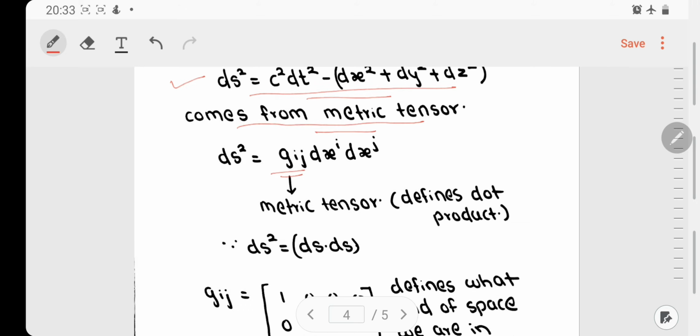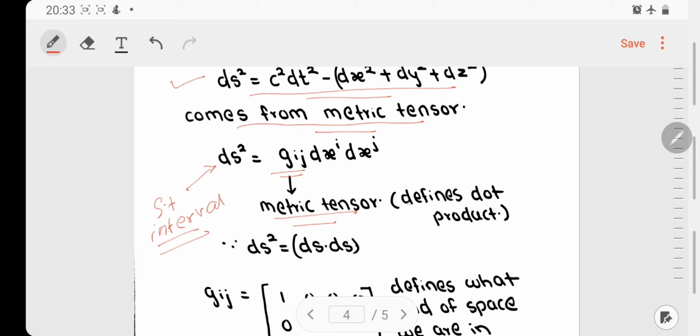Now there is a general formula for the space-time interval. Remember, it is ds², the space-time interval, not ds. So this ds² can be given as g_ij dx^i dx^j, and g_ij is the metric tensor, which is a rank 2 tensor, and you can consider it for the time being to be a matrix.